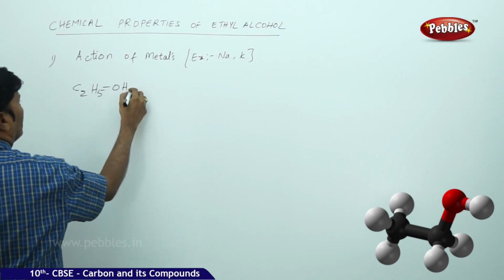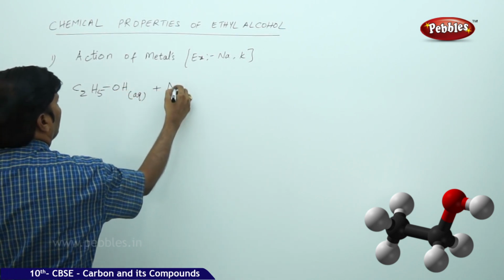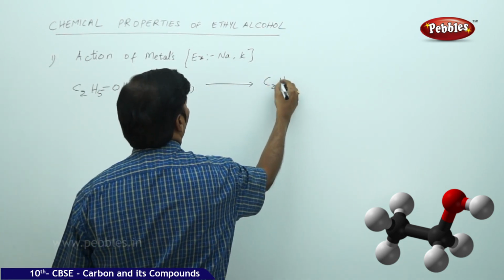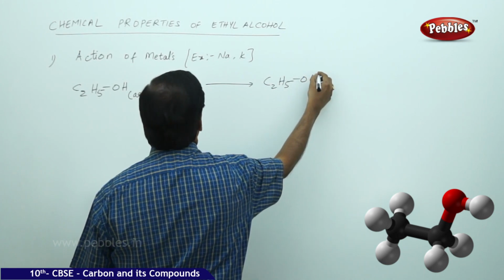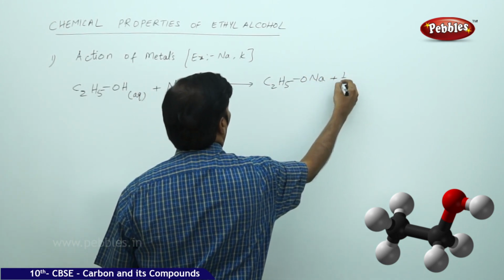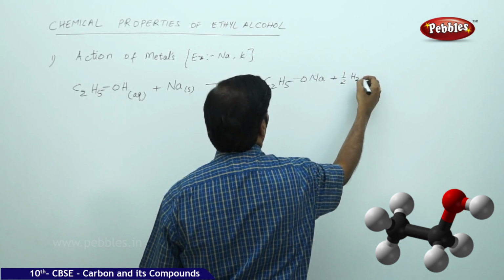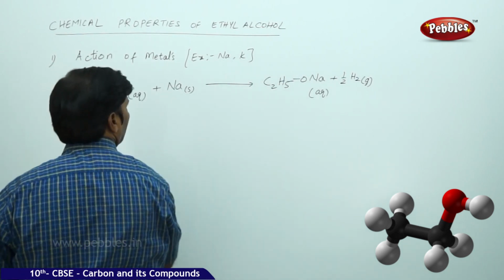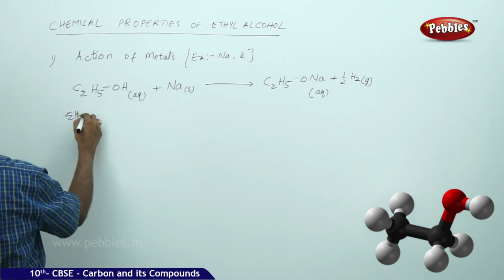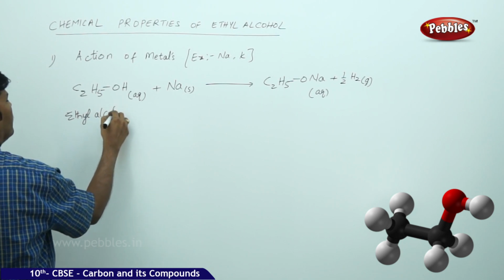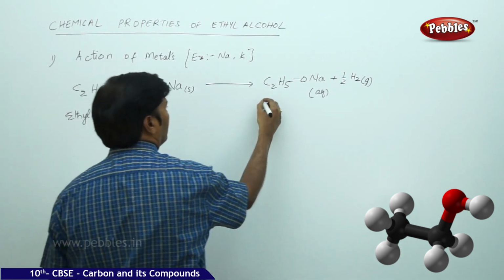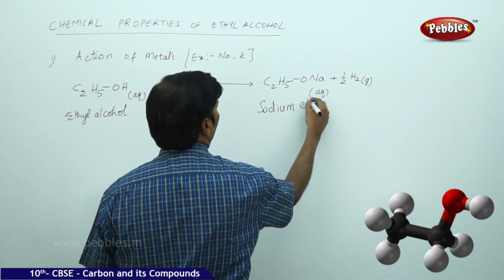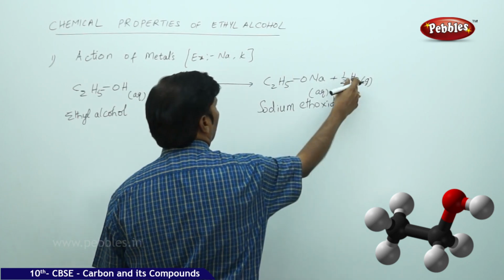So C2H5OH (aqueous) plus sodium (solid) gives rise to C2H5ONa plus half mole of H2 gas. This is ethyl alcohol, this is sodium ethoxide, and this is half mole of hydrogen gas.